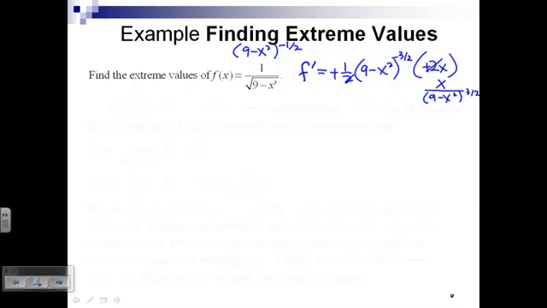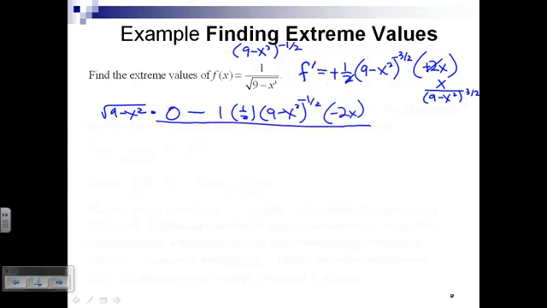But if you use the quotient rule, you've got the bottom times the derivative of the top, which is 0, minus the top times the derivative of the bottom, and then this all over the bottom squared.